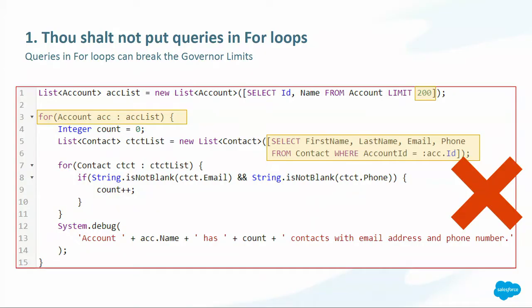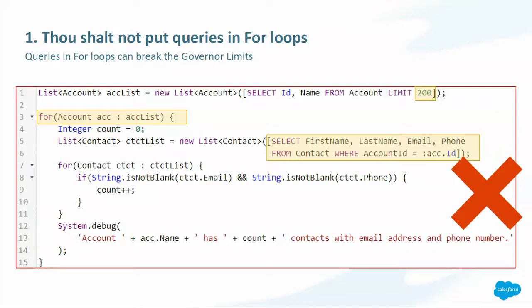Let's start with the first commandment. The first commandment says, "Thou shalt not put queries in for loops." Salesforce uses a multi-tenant architecture, so the resources need to be shared between different people. The way in which Salesforce enforces the usage of the platform, so that it's a good experience for everyone, is by adding limits. They are called the governor limits, and they are there so that everybody has a good experience with the platform.